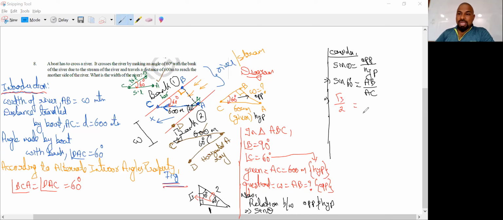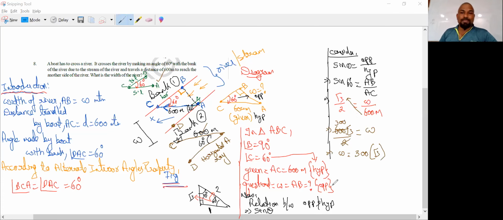Sine 60 is opposite by hypotenuse, which is √3 by 2. So √3 by 2 equals AB, which we don't know and will call W, over AC, which is given as 600 meters. We are done with the entire topic; the only thing left is the calculation. Let's do cross multiplication. That is 600 √3 is equal to 2W. Of course, you can keep the 2 there itself. We take only the 2 to the other side, because we need W. So 2 ones are 2, 2 threes are 6, which is nothing but W is equal to 300 √3.